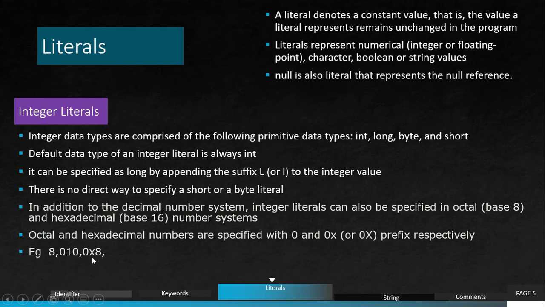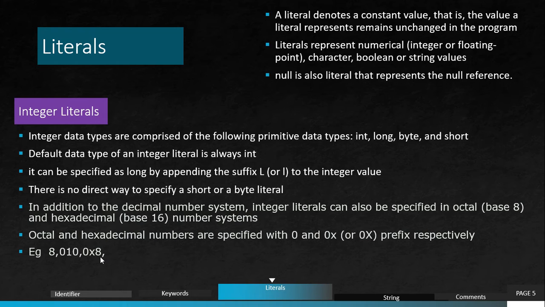And I can say 0x8, it is called hexadecimal. You only have to remember one thing: the hexadecimal has a prefix, not a suffix. The prefix is x. Whenever you see a number with x, you have to understand it is hexadecimal. Okay, so next thing.